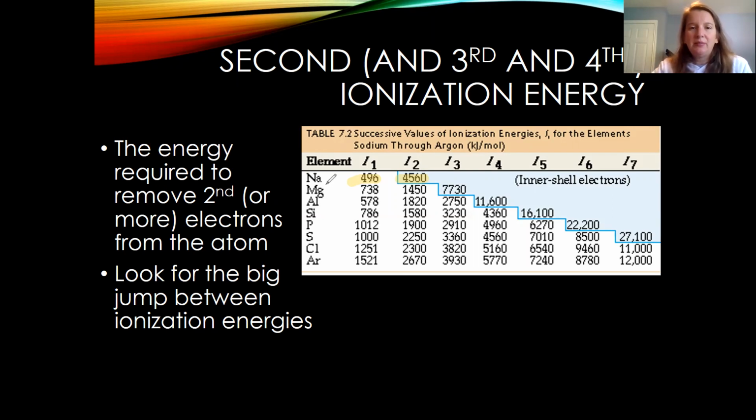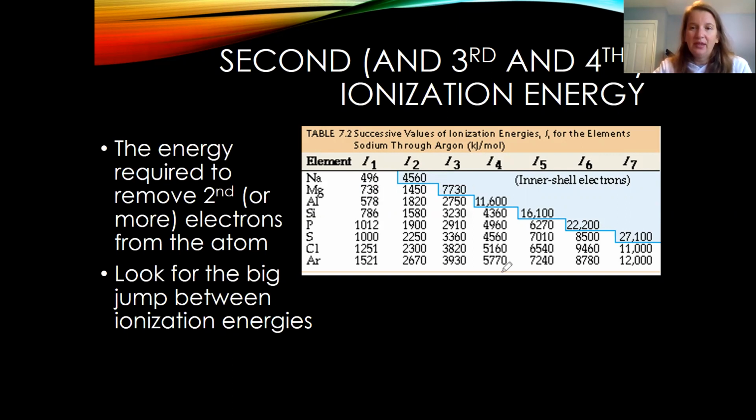So when we look at magnesium, magnesium is in group 2, and it has 2 valence electrons. So its first ionization energy is 738. Its second ionization energy is 1450, but the third ionization energy is 7730. So that's a big jump between ionization energy 2 and 3. And that's because we've stopped removing valence electrons and we've started removing the core electron. It always has that big jump when you start to remove a core electron.